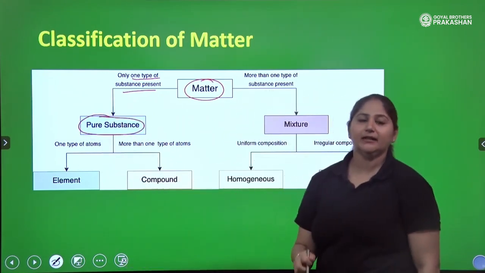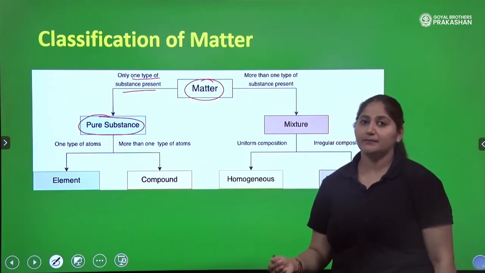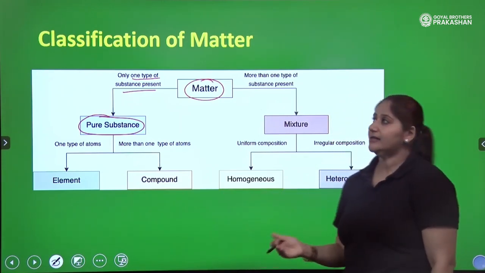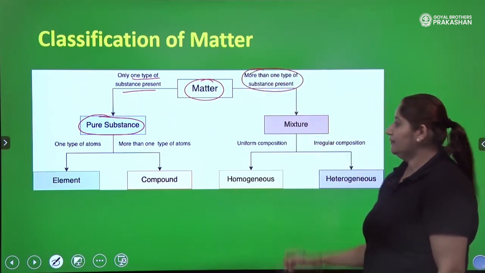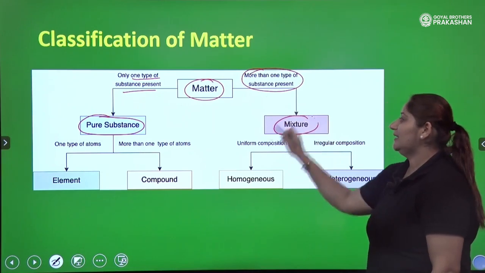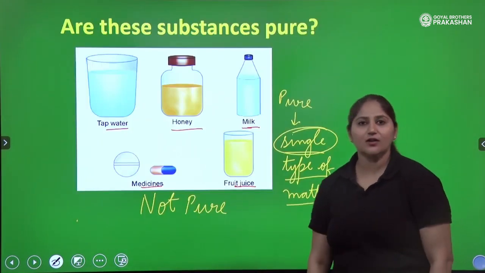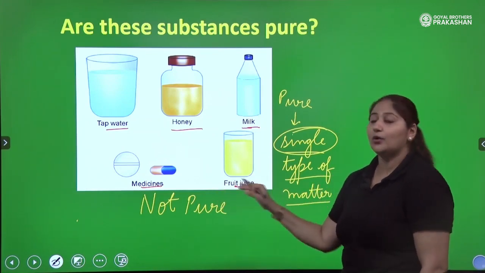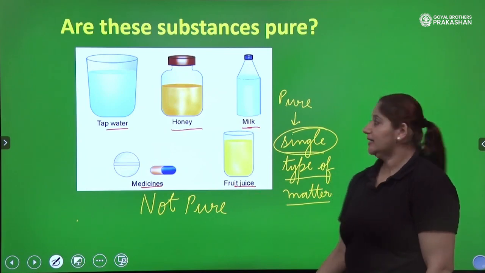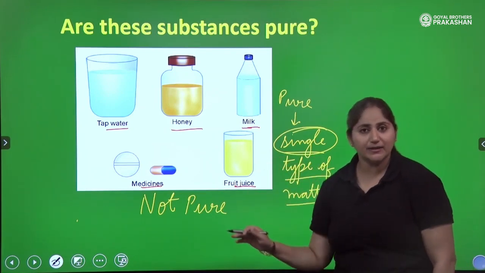If matter contains many components, for example honey, milk, fruit juice, medicines, if more than one type of substance is present, we call it a mixture. So, are these pure substances or mixtures? They are mixtures. They have more than one component, they don't have a single type of matter, so they are not pure substances.